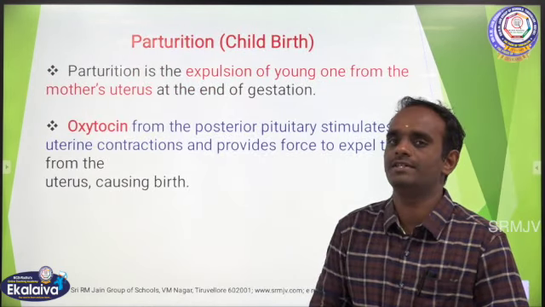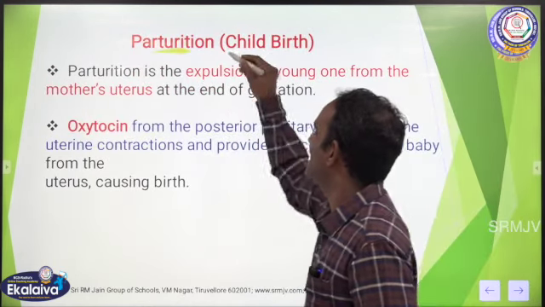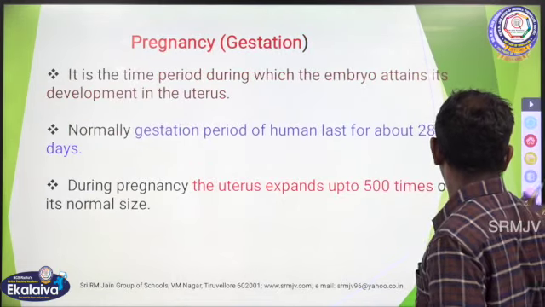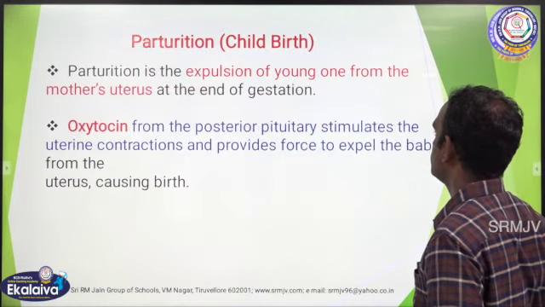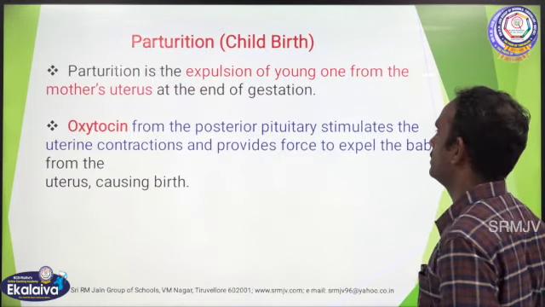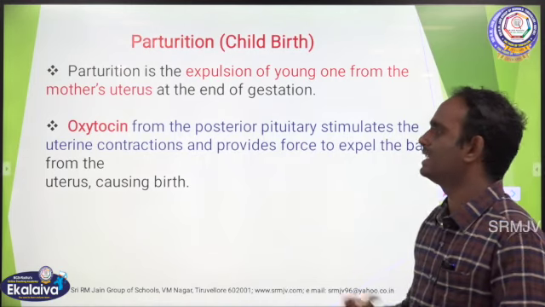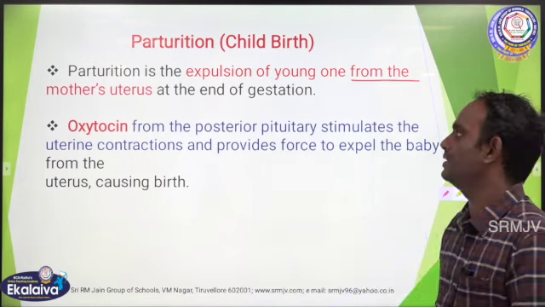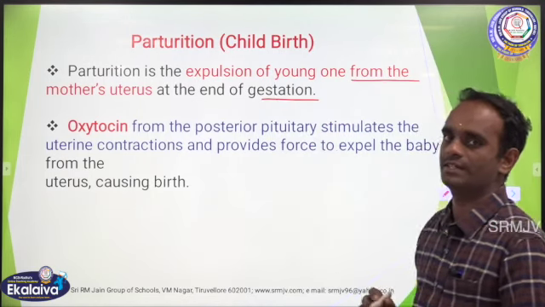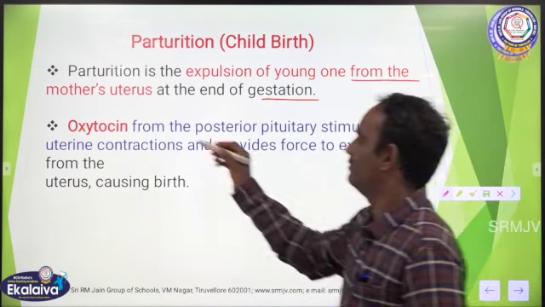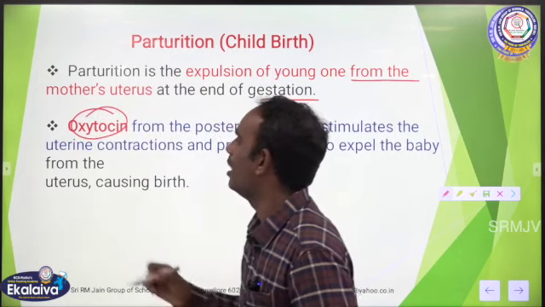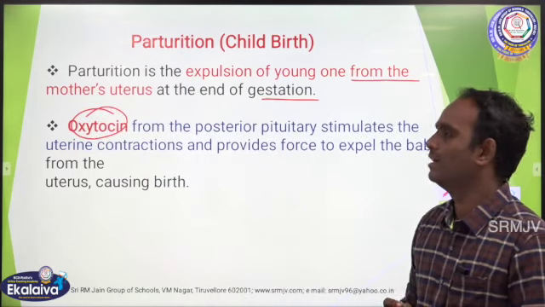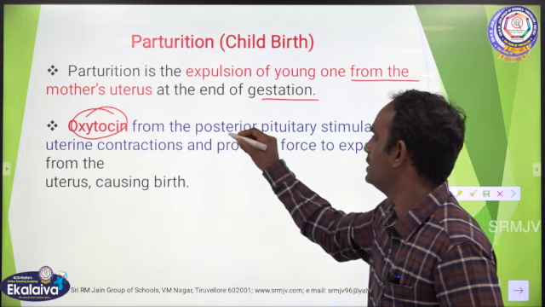And then parturition. Parturition means childbirth. Parturition is the expulsion of the young one from the mother's uterus at the end of gestation. Clear? So here a very important hormone, oxytocin, from the posterior pituitary.